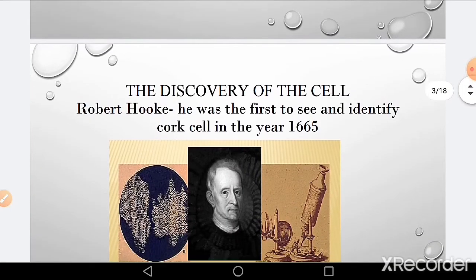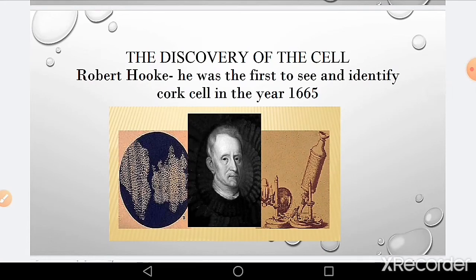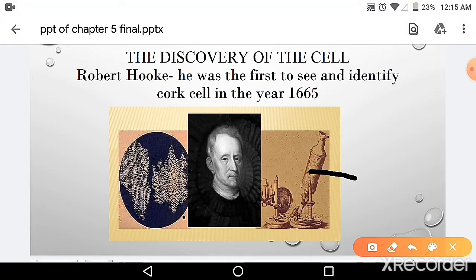Now first of all, children, we will learn the discovery of cell. As we said, the basic structure of life is cell. In the year 1665, Robert Hooke was the first scientist who identified cork's cell. He was examining a slice of cork with the help of this type of microscope, that is the primitive microscope.